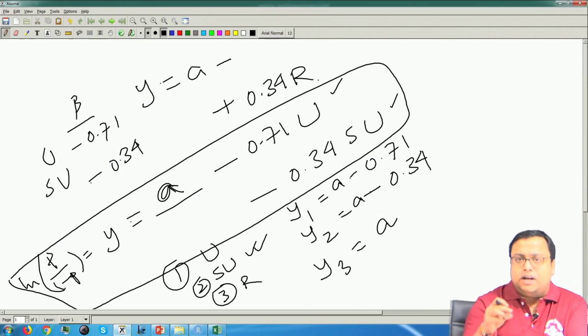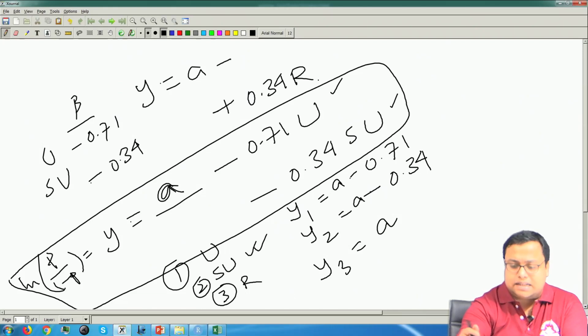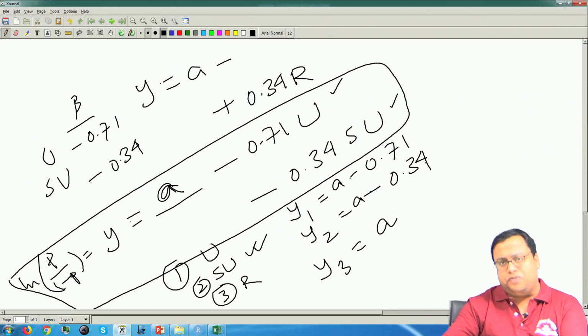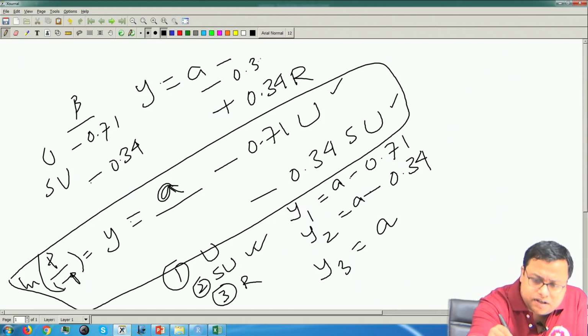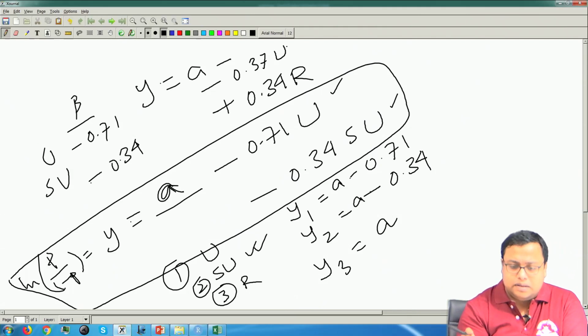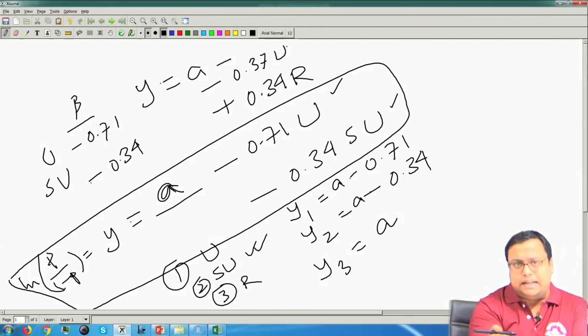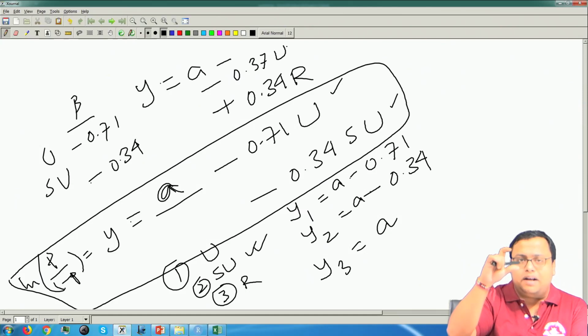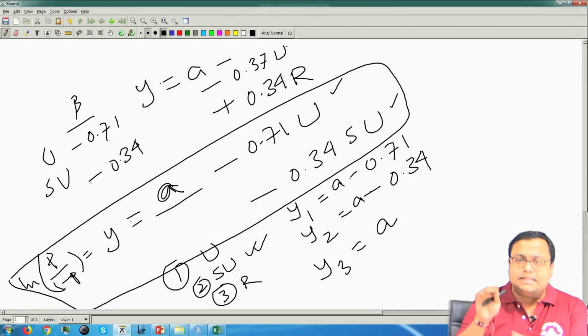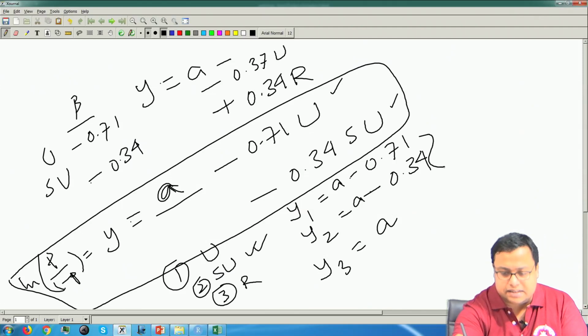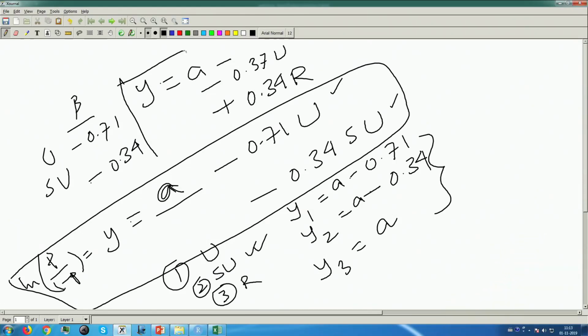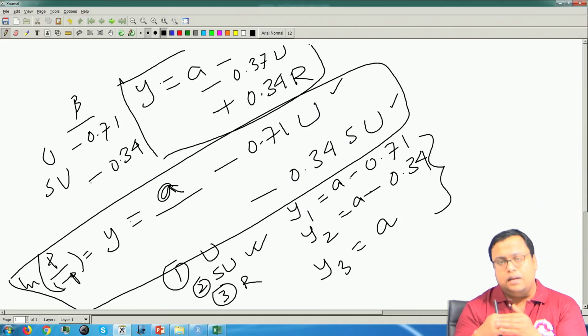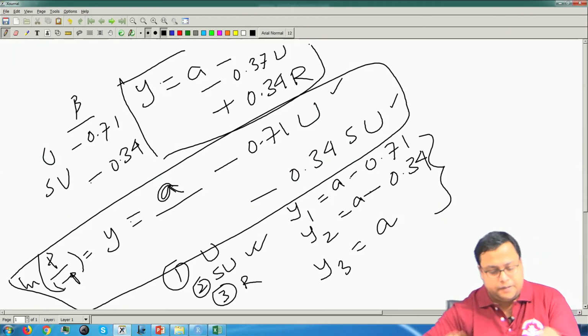And what is the difference between SU and U, that means semi-urban and urban? This guy is minus 0.71, this guy is minus 0.34. So another 0.37 less. So minus 0.37 into urban. If you just consider that, then the difference between urban, semi-urban and rural is still as it was in this case. This is something that you have to understand, that for any variable I can find out the corresponding levels, how they are different.